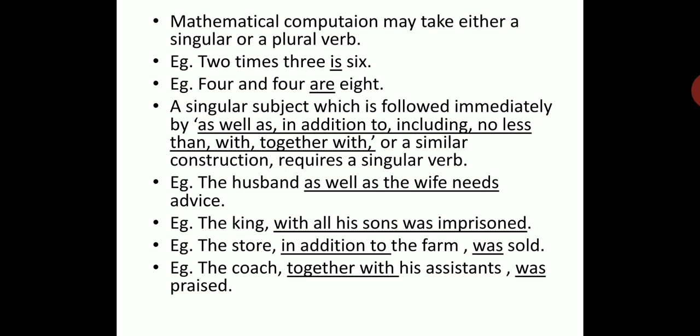Next sentence, the king with all his sons was imprisoned. Whenever you have the phrase with all, you please use a singular verb, no matter what the subject before the verb is. The store, in addition to the farm, was sold. The coach together with his assistants, although we have the word assistants there, but coach and assistants are joined by together with. So we'll use a singular verb was. So please make a note of these examples in your notebook and revise them again and again.